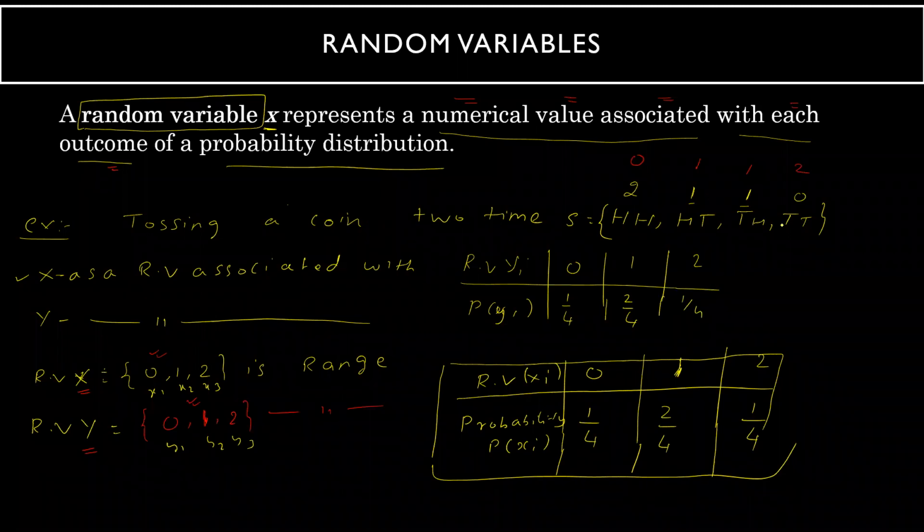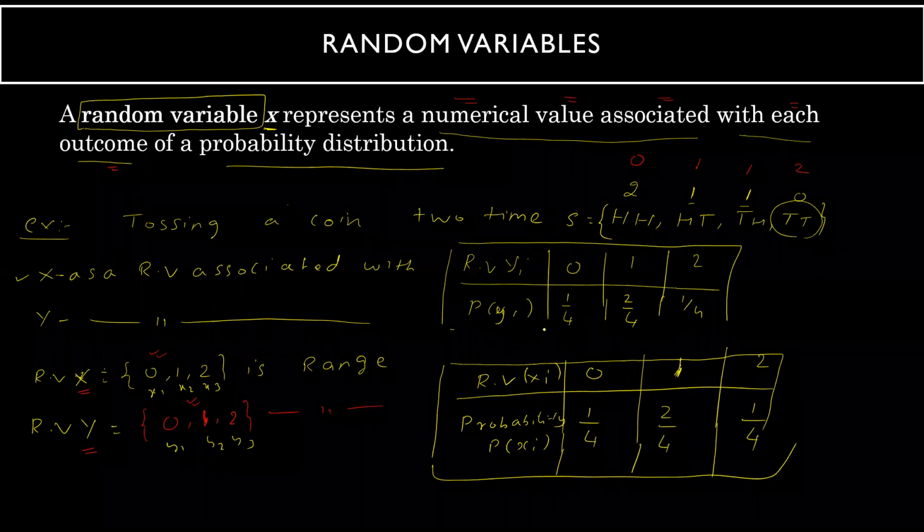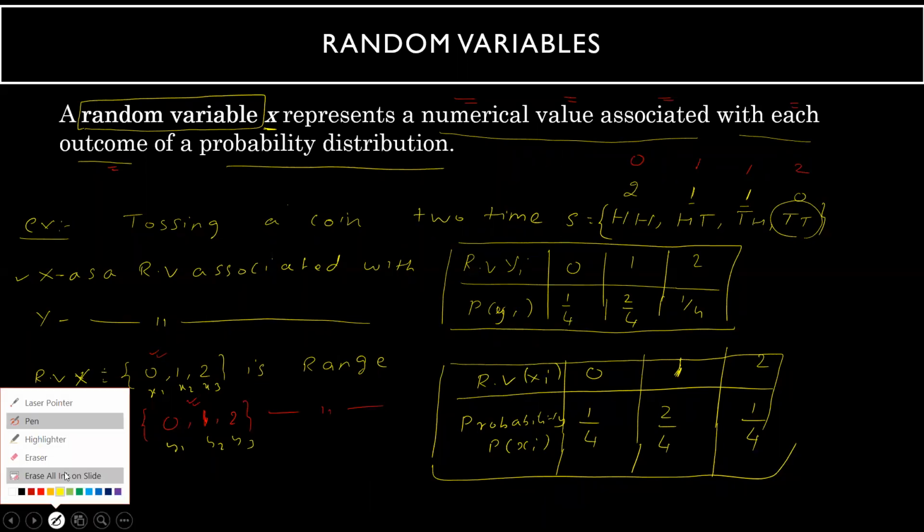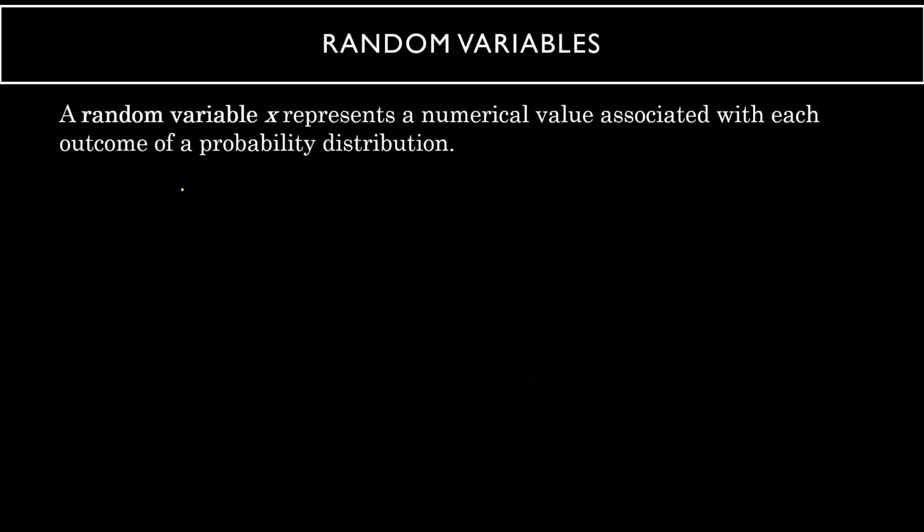How is it 1 by 4? Out of the total number of sample space outcomes, you are writing the probability, right? So two tails comes one time out of 4. That is why we are representing the probabilities. This is how we generally represent the random variable and their probabilities in tabular form. So now I think you have understood this. You can take any other example, like rolling a dice, but I want to make it as simple as possible.